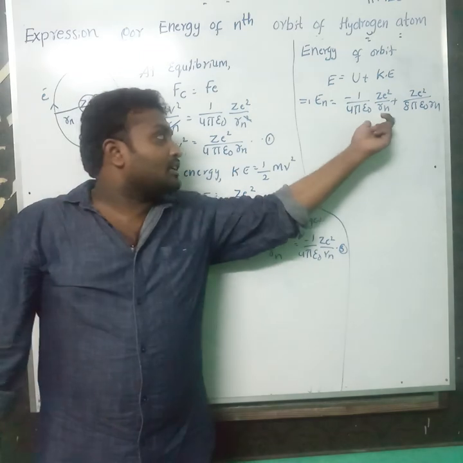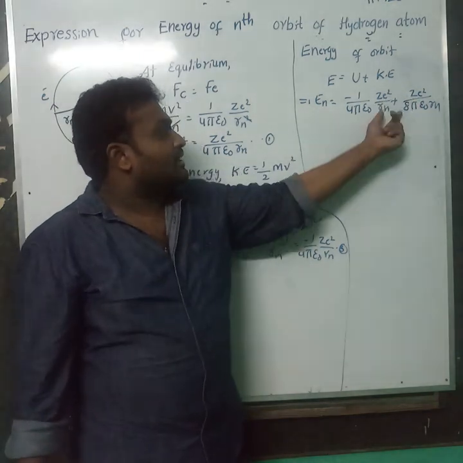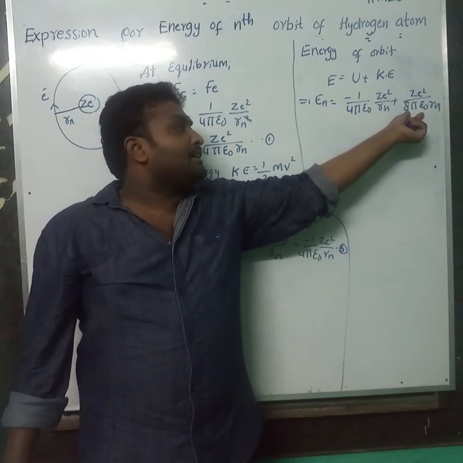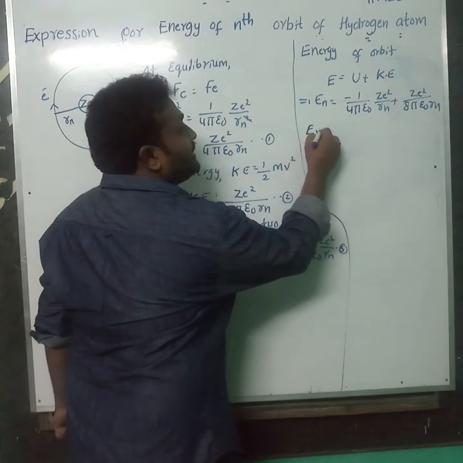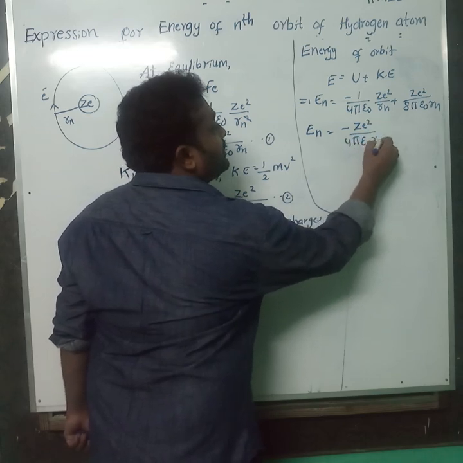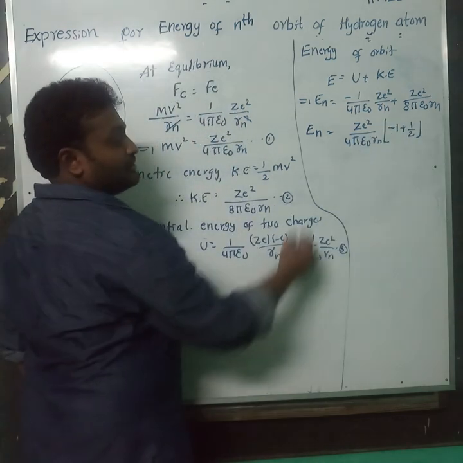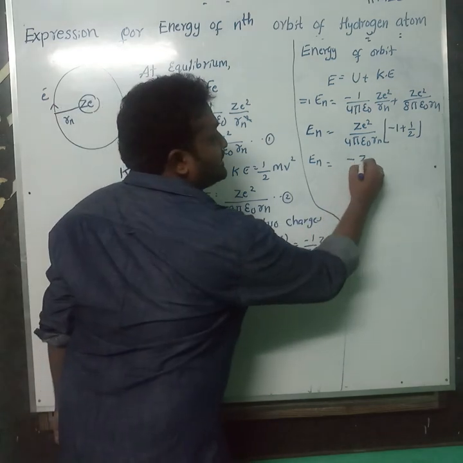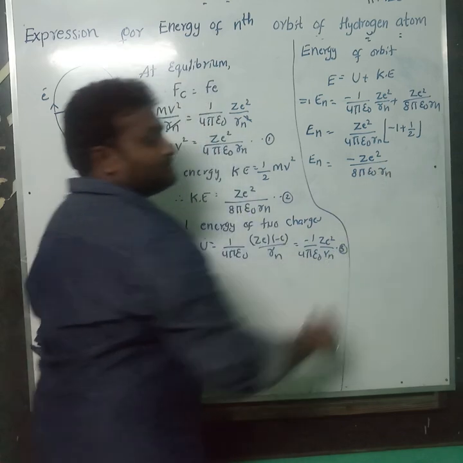If you keenly observe, what quantities remain common? Z e square, Rn. Here 4 pi epsilon naught, and here 8 pi epsilon naught can be written as 2 into 4 pi epsilon naught. So, minus 1 plus 1 by 2. What do you get? En is equal to minus 1 by 2, so minus Z e square by 8 pi epsilon naught Rn.